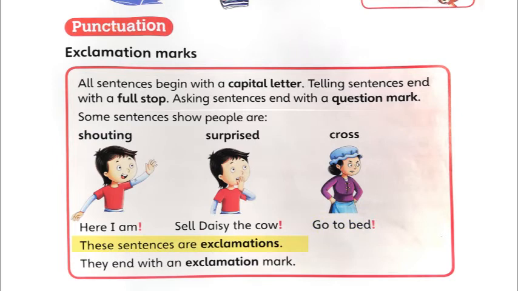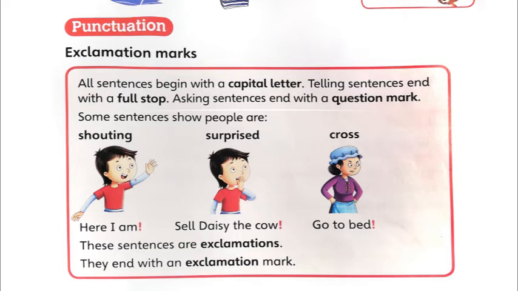These sentences are exclamations. They end with an exclamation mark, like I explained to you before, that when a person is shouting, surprised or cross, these sentences can end with an exclamation mark, so that the people who are reading it know this person is surprised or shouting or angry. So at the end it has to be with an exclamation mark.